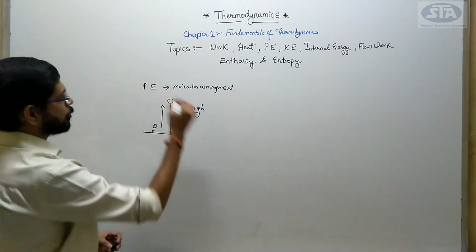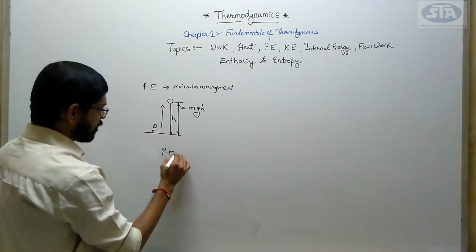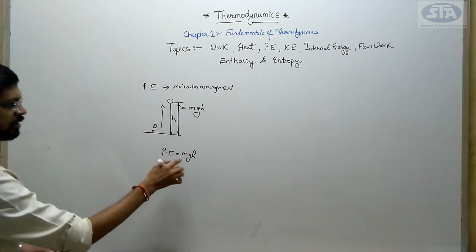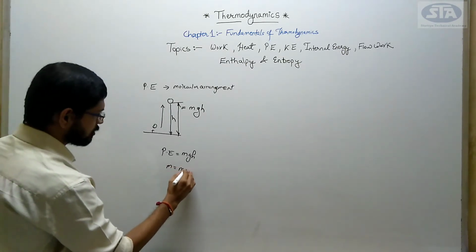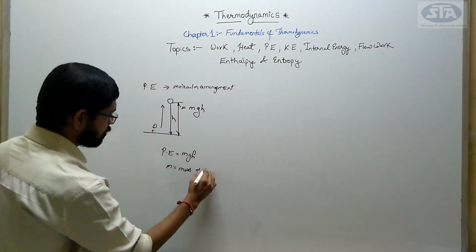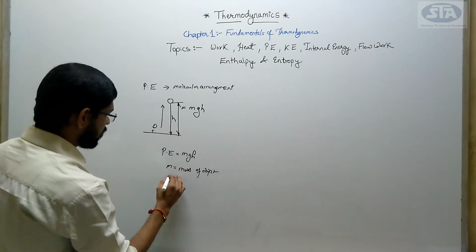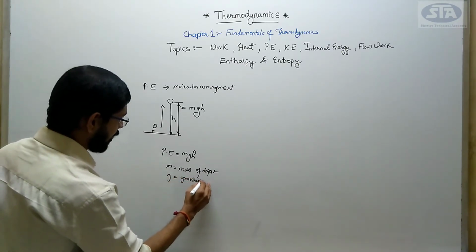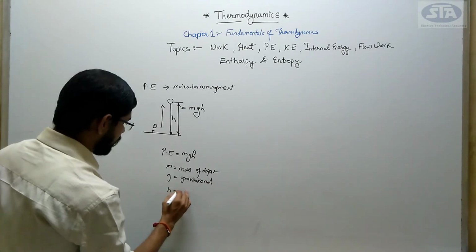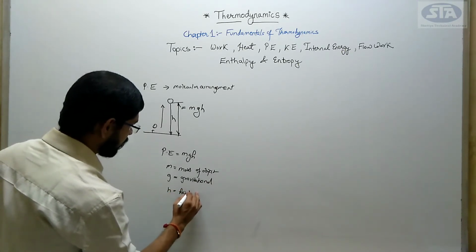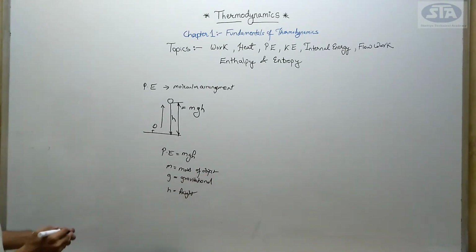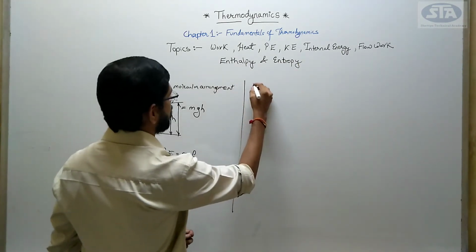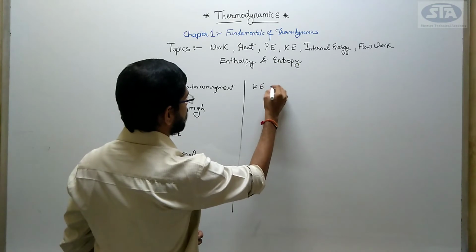This is the formula of potential energy. Potential energy is equal to mgh. Here m is the mass of the object, g is the gravitational acceleration, and h is the height from which the object is falling, right? Clear with potential energy? Now next we have kinetic energy.